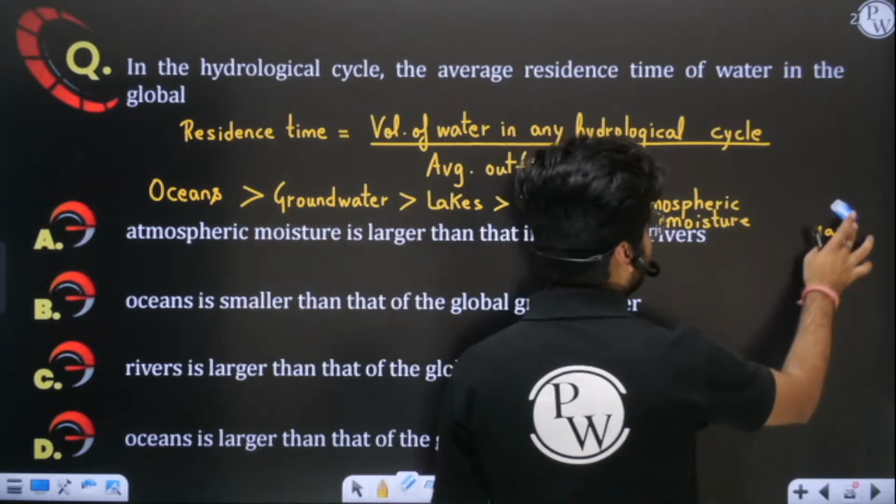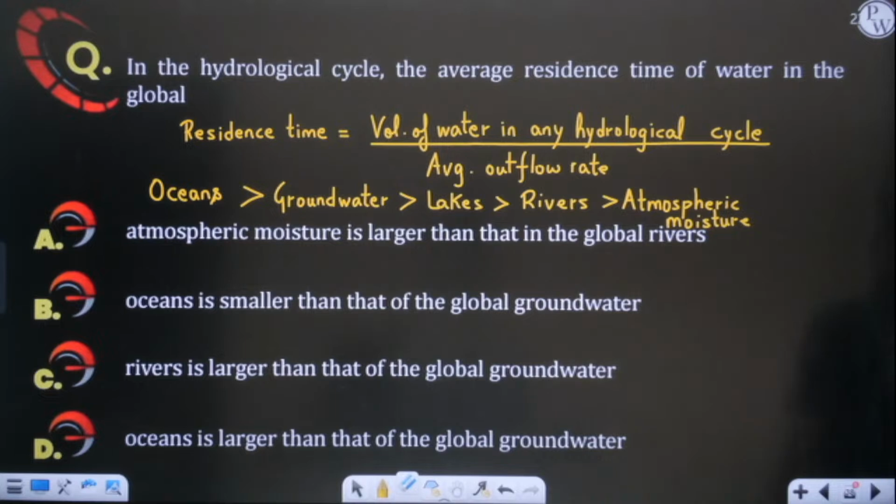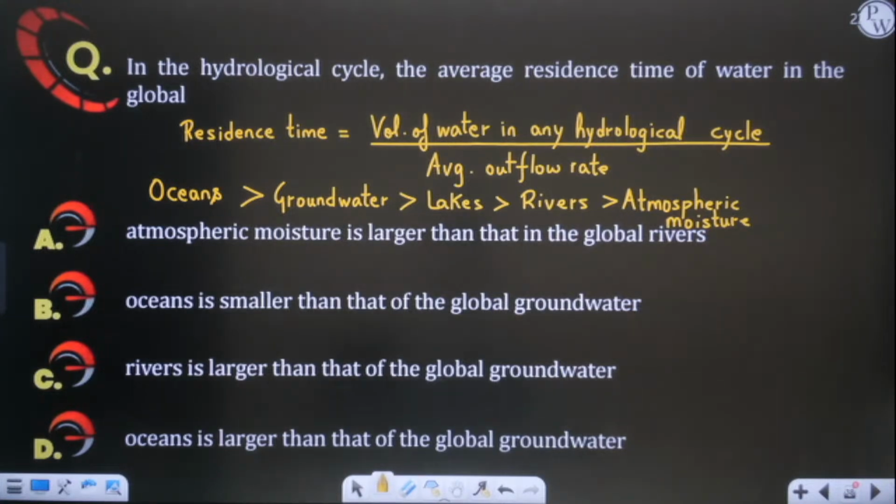So based on this, now can you infer the answer? Now can you tell me, A, B, C, D, which answer is most appropriate here? Kindly comment, everyone. So based on this explanation, the first option is atmospheric moisture is having larger residence time than that in global rivers. No. Atmospheric moisture is at last, so obviously it is having lesser residence time. Yes or no?